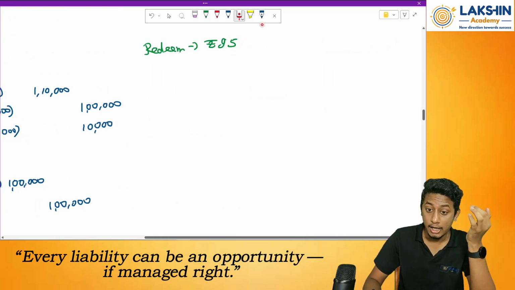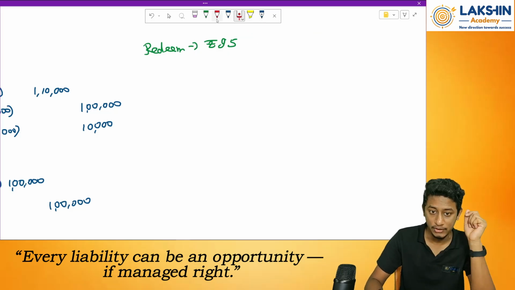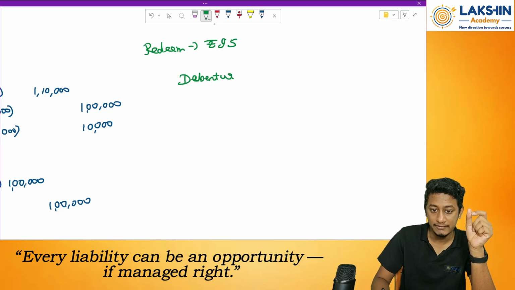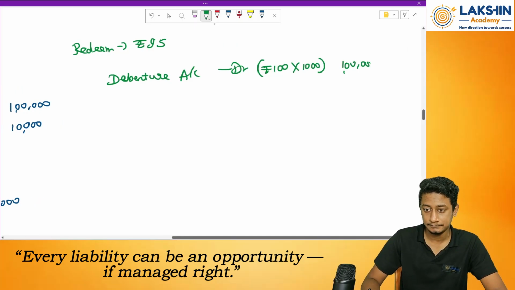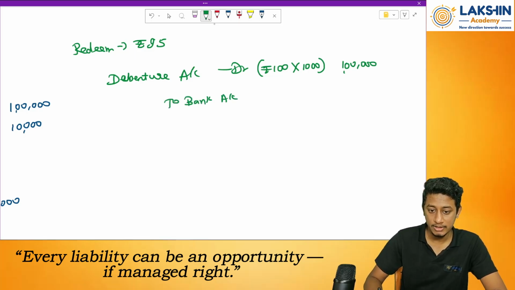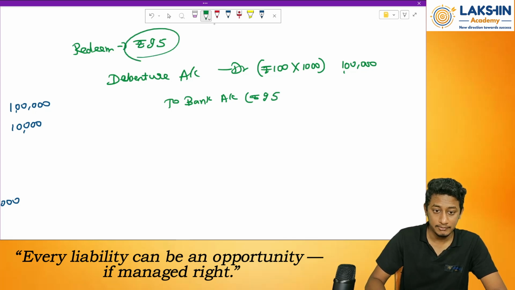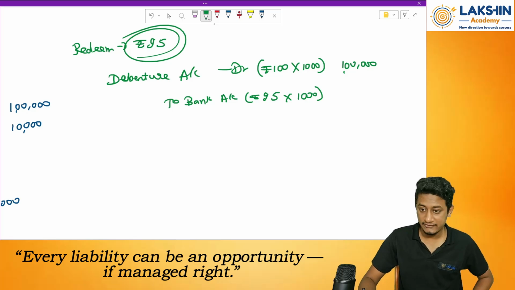Now I am redeeming at a discount. So a debenture worth rupees 100, how much am I paying for that? Rupees 95. That means I am earning a profit over here. So the entry will be debenture account debited, because the liability will reduce. I am debiting the debenture account with 100 per debenture into 1000 debentures, so it will be rupees 1 lakh. To bank account, how much? Rupees 95 is being paid. Remember, rupees 95 into 1000 debentures. How much will that be? 95,000.